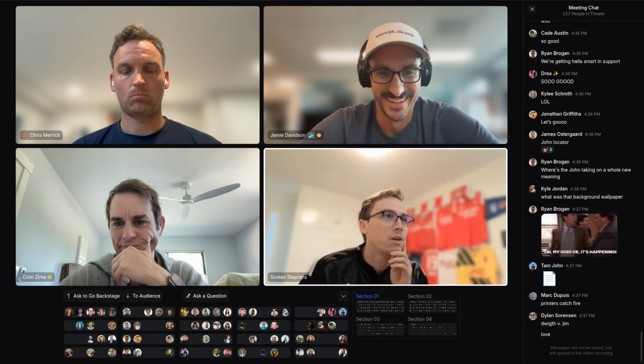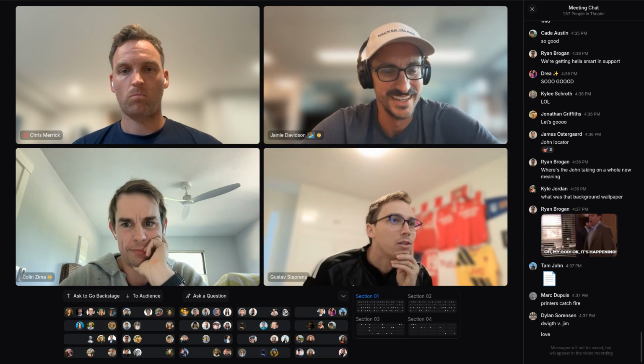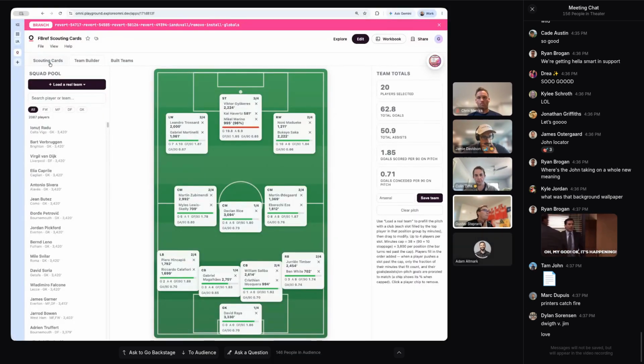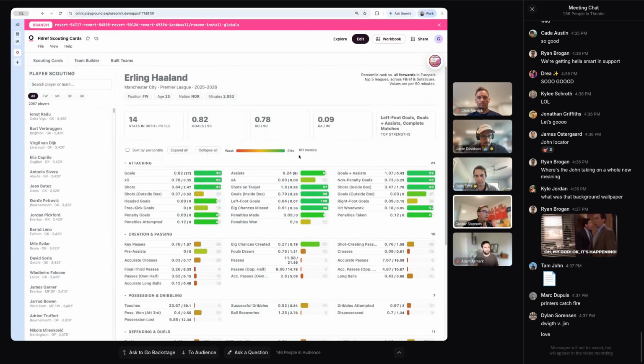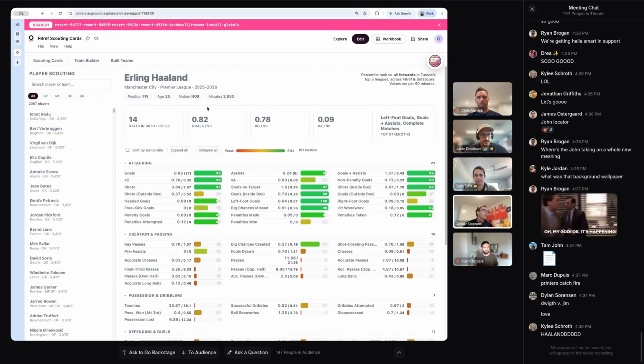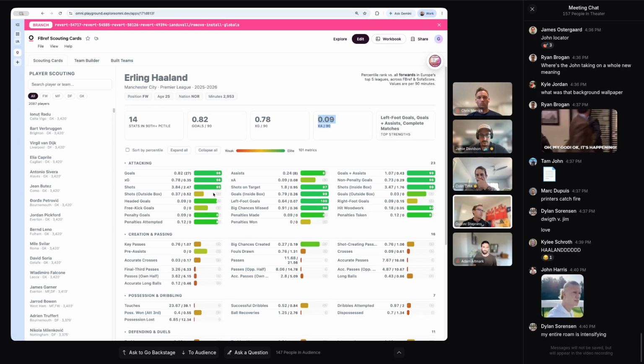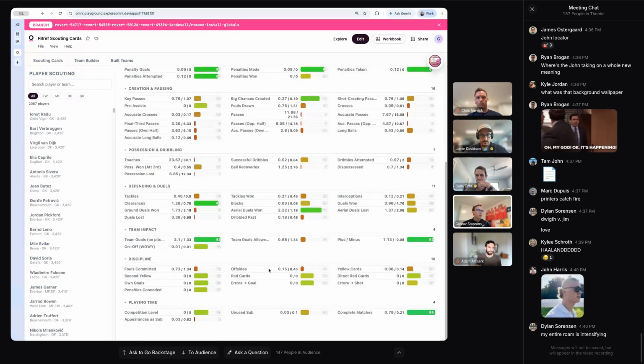I have one final World Cup themed app demo for you all. I had been missing a tool called FBref, which showed you complex statistics on any player that you could possibly want to look at. So I pulled data from all of the top 5 leagues and every single player in the leagues, and it will show you all sorts of advanced metrics. It's pretty dense here, but it'll show you goals per 90, XG per 90, XA, and the bars here are relative to their peers, basically. So you can see Erling Haaland is in the 98th percentile for goals, XG, shots, tons of metrics here that go all the way down.